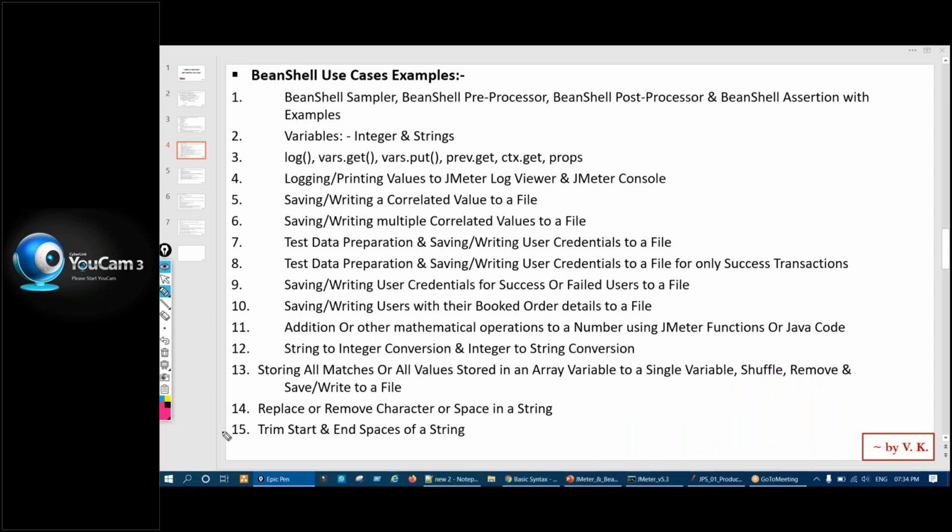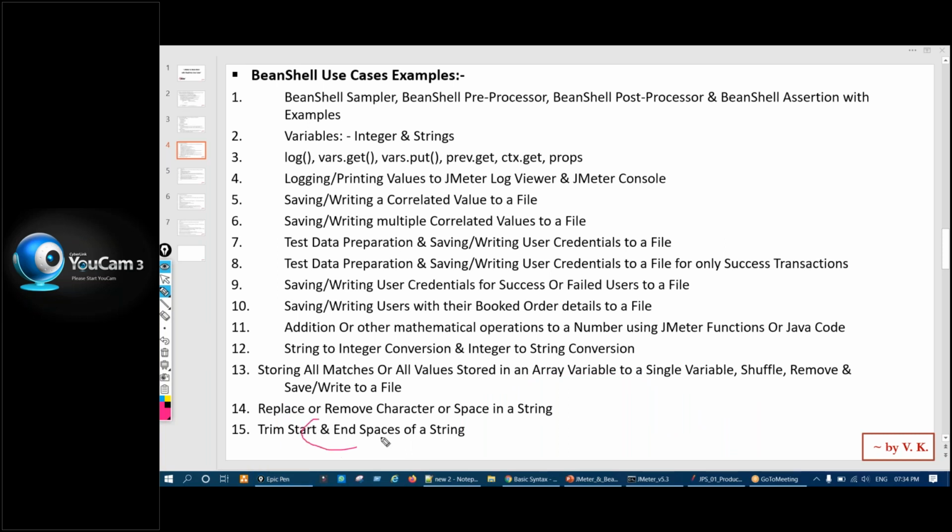Then this example: let us say we extract a value, any value, right? This value is passed in the next request. So we have to remove any character or any space inside that value, or replace one character with another character. So how can we do that, correct?